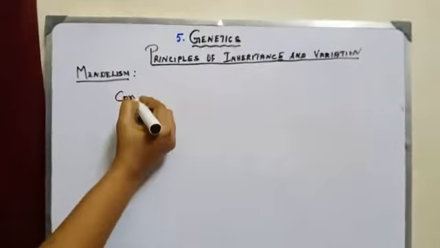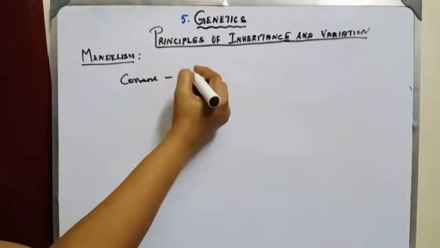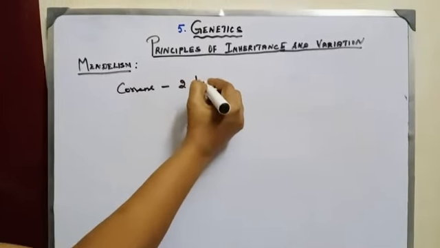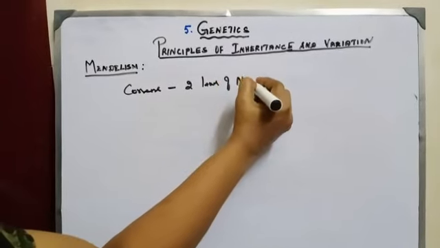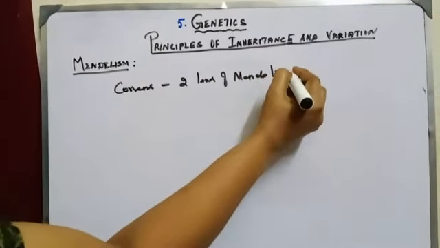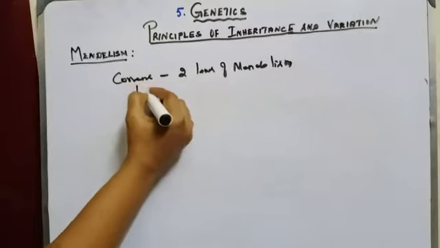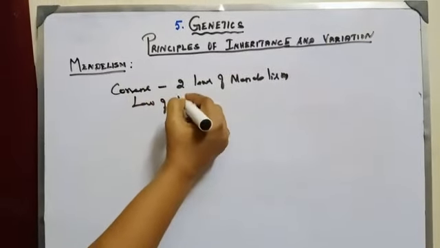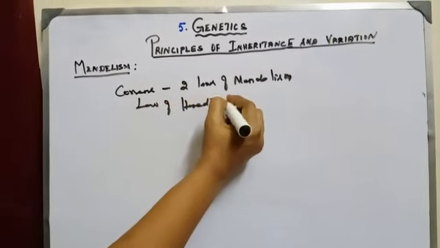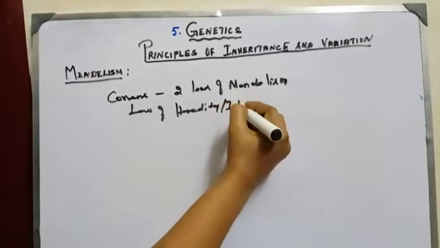Mendel gave two laws of Mendelism, called the laws of heredity or inheritance.